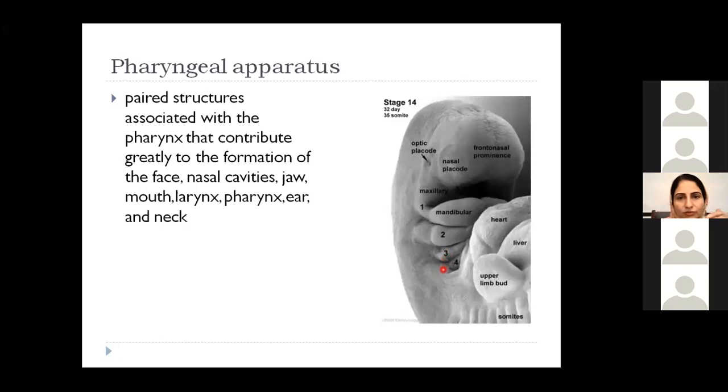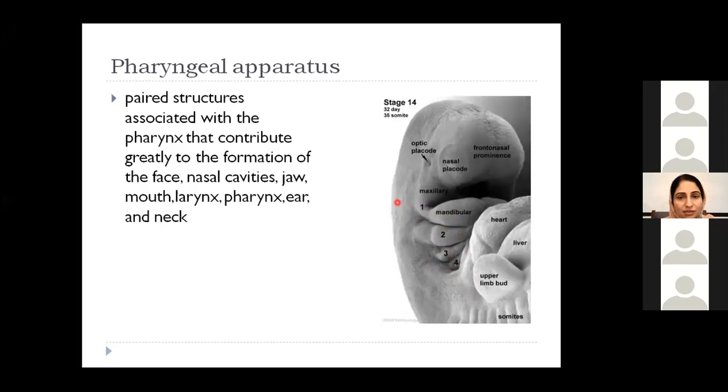Then at the beginning of the 5th week, there is appearance of the 4th, 5th, and 6th arch. As I told you, the 5th pharyngeal arch usually disappears or does not develop. So that's why we have the 1st, 2nd, 3rd, 4th, and 6th pharyngeal arch. Each pharyngeal arch has its own cartilage and skeletal component, its own derivatives of muscles, plus its own nerve supply.